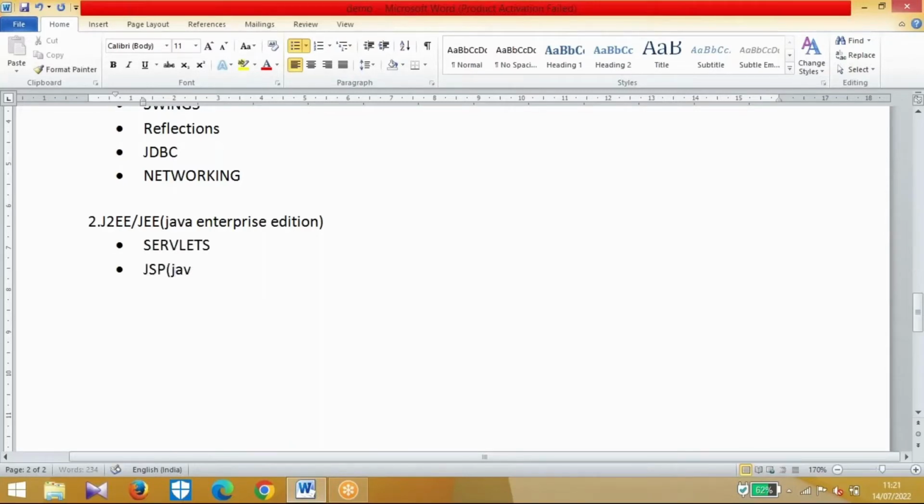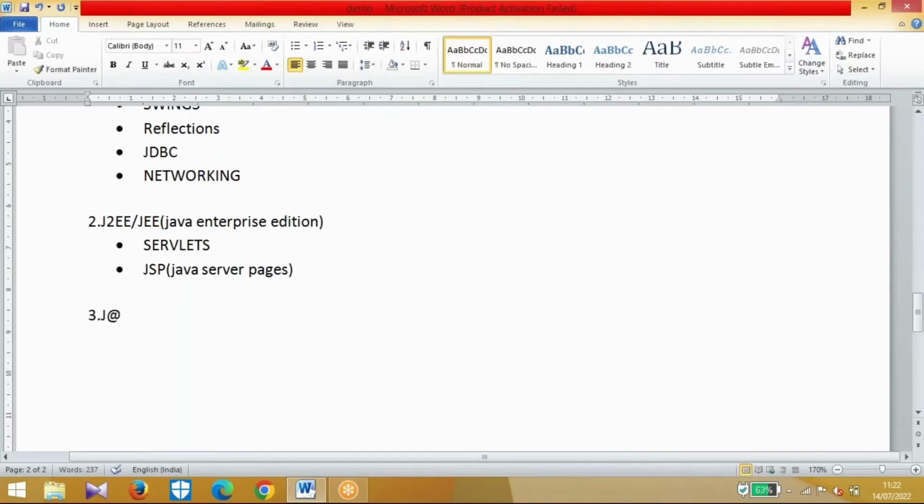JSP means Java Server Pages. These two are the technologies used to develop web applications in Java. But if you want to learn JEE technology, the prerequisites are scripting languages: HTML, CSS, JavaScript, Oracle knowledge, and good knowledge of core Java and advanced Java. Then the JEE module is very easy to understand.